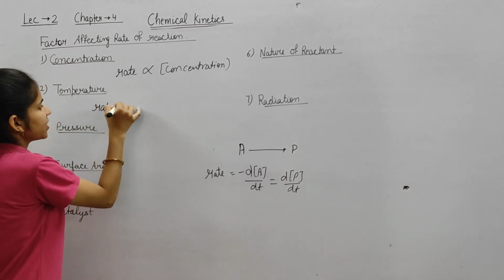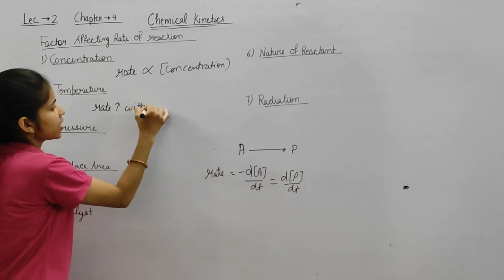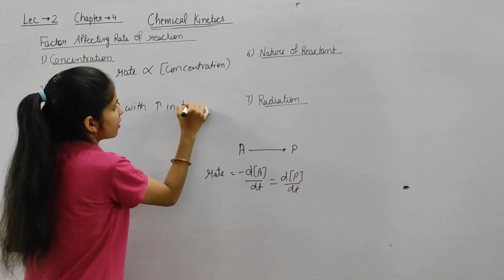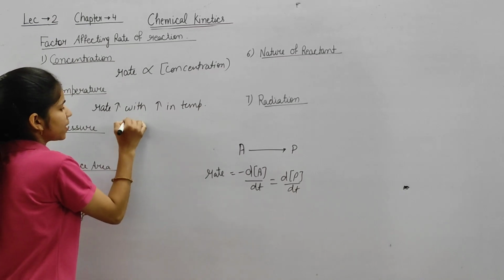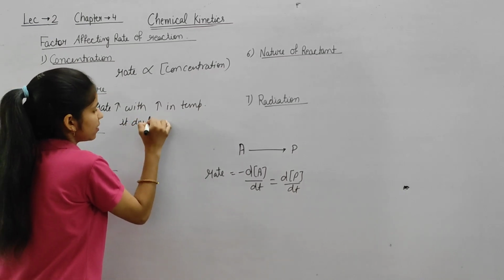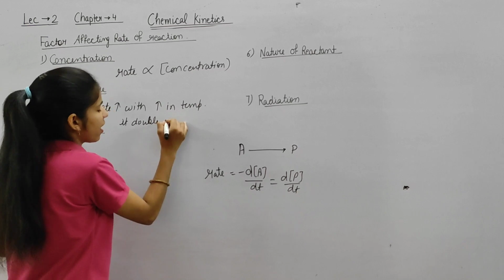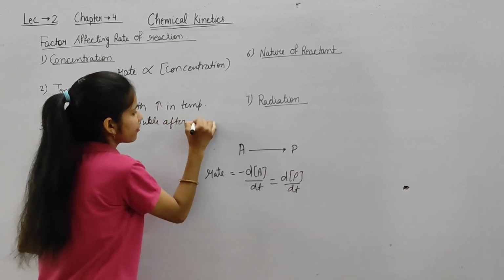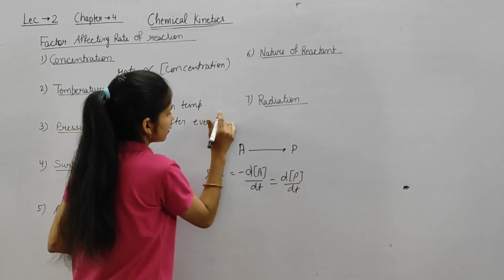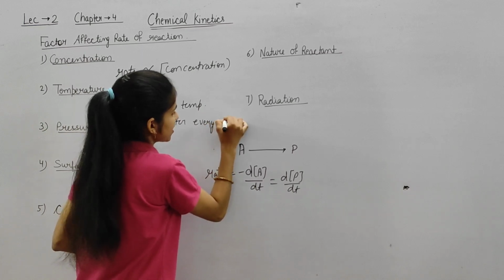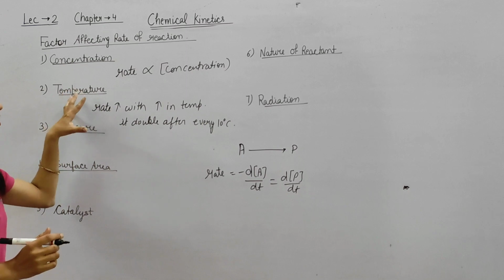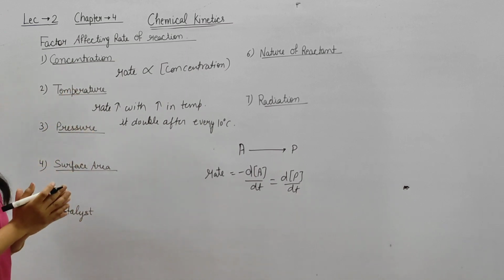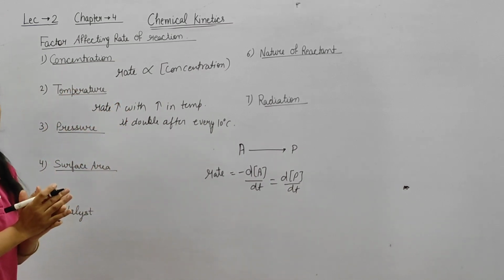Means rate increases with increase in temperature, or we can say it doubles after every 10 degrees Celsius increase of temperature. Okay, so this is the effect of temperature on the rate of a chemical reaction.